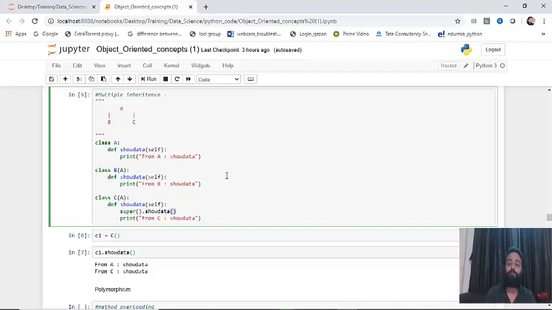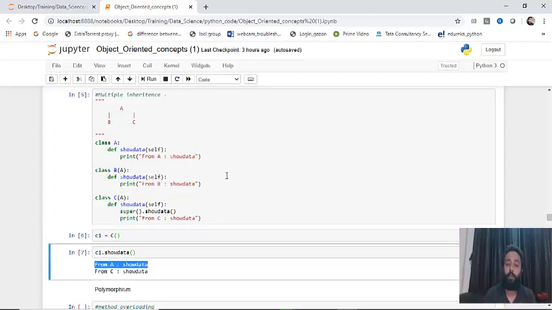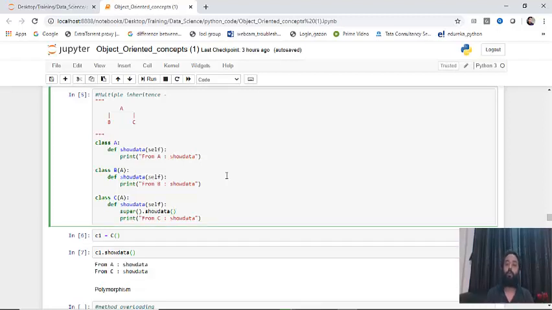Now it has encountered super. So what it will do is transfer the control to class A. Now the control comes here. Now again it gets show data, and there it prints from A show data. Here you get the output from A show data. Fine. Now once this is printed, the control returns back here, and then control moves on to the print statement mentioned in class C, and now it prints from C show data.